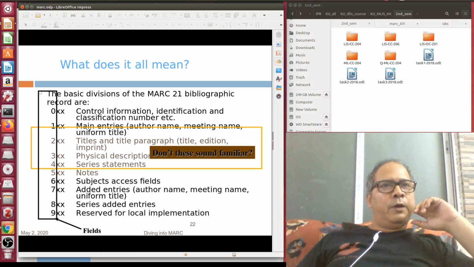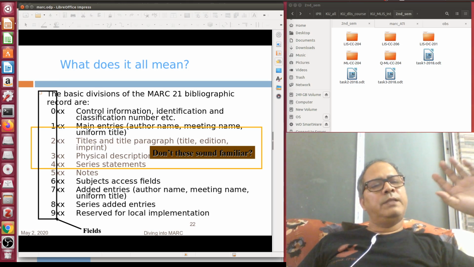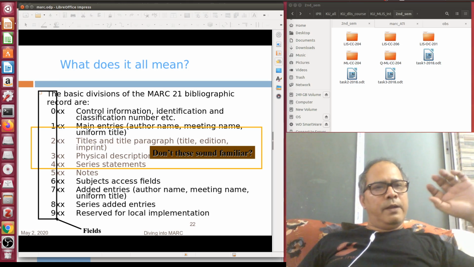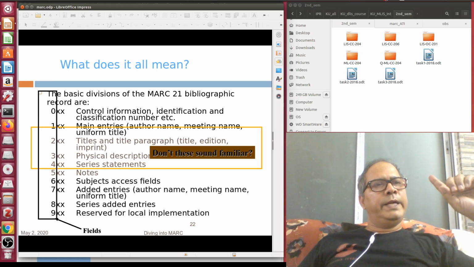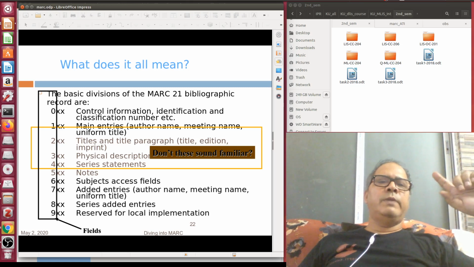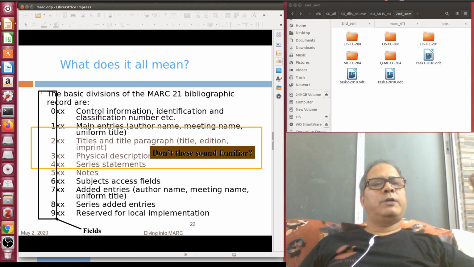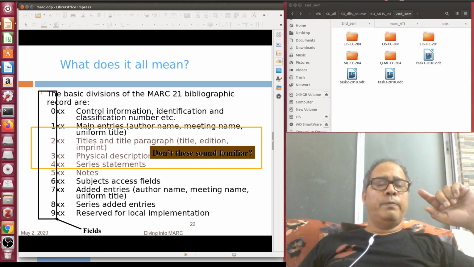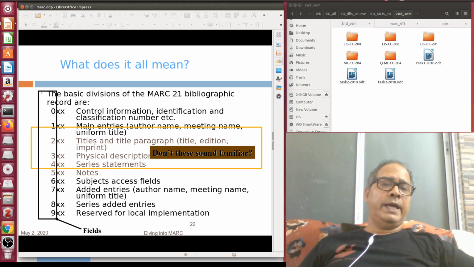Now suppose one of your books or documents you are going to catalog has 3 authors. All are actually personal authors. So the primary responsibility goes to, suppose the authors are X, Y, Z, and the primary responsibility goes to X. So you have to select 100 main entry personal name for X. X is your primary author. 100 main entry personal name is not repeatable. You please remember this. Like your CCF, 100 is not repeatable.